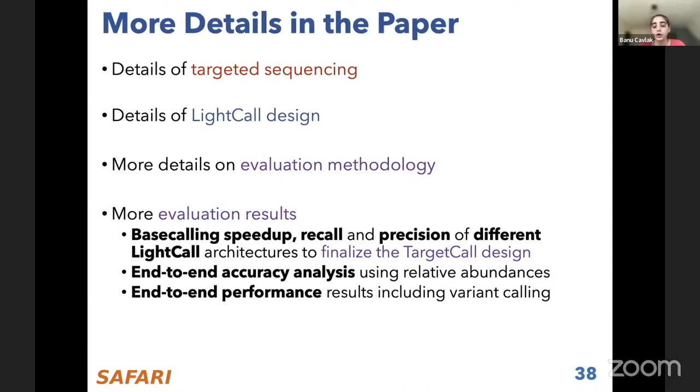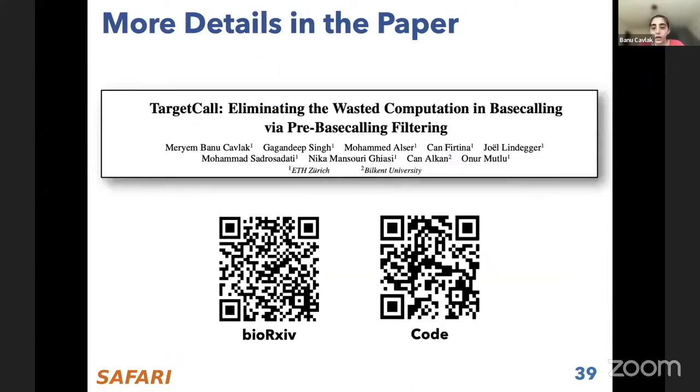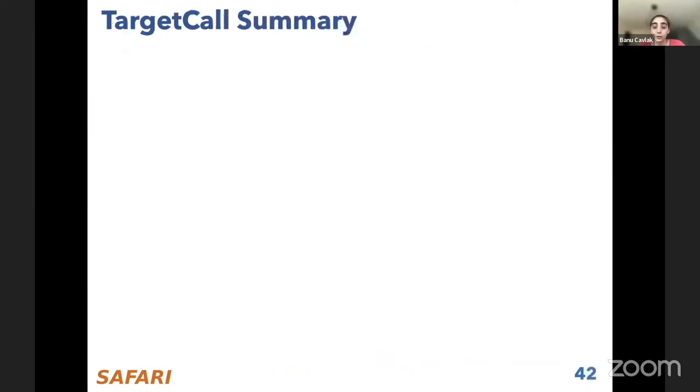improvement of TargetCall on the entire genome analysis pipeline, including the variant calling step, and throughput comparison of TargetCall against SigmaP and uncalled, where we show sometimes more than 1100x better throughput than prior tools, which really shows that TargetCall can be applied for real-time analysis as well. And a peak memory discussion between these tools and TargetCall, which shows that TargetCall's peak memory requirement is much less than prior tools. Please check out the paper for more details about our results and everything else that we discussed. And check our GitHub page if you would like to test TargetCall and verify or reproduce our results. And let me conclude with that.